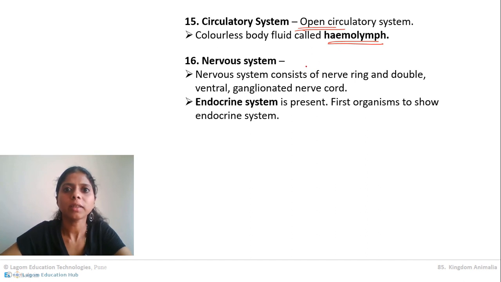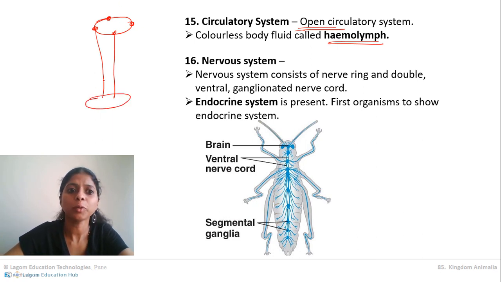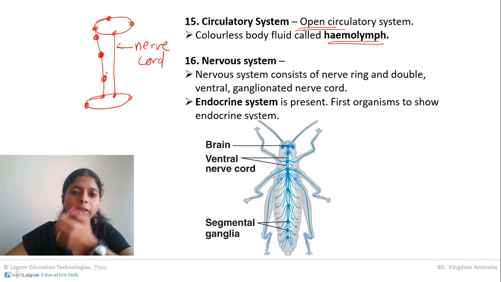Now their nervous system is a little bit advanced. Like earthworm, they also have a ganglionated nervous system. One ganglion, two ganglion, three, fourth ganglion, likewise in the head region. Then they have a nerve cord. There will be one more nerve ring at the posterior side, as well as ganglions. One more thing: the nerve cord also has ganglia. So the ganglionated nerve cord is the specific characteristic in insects.